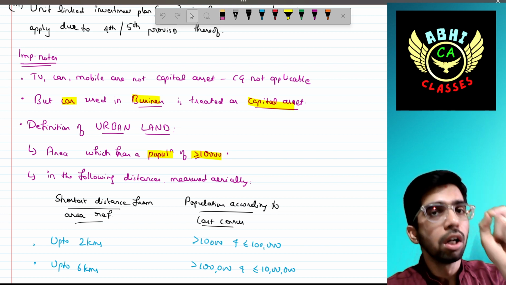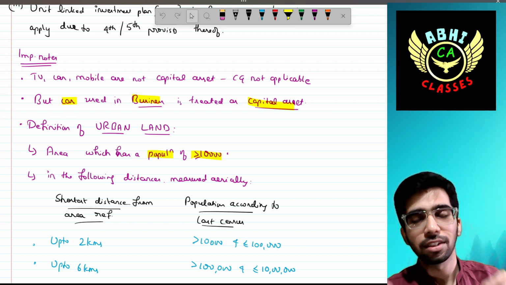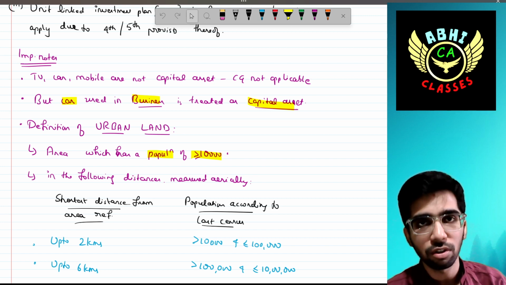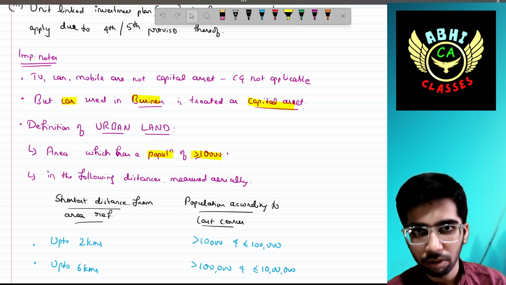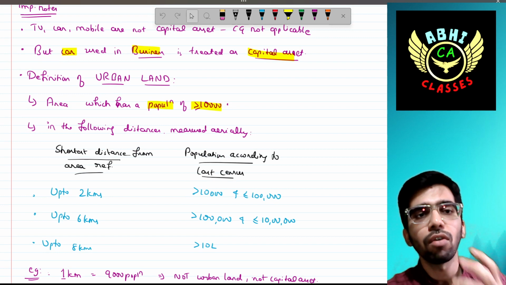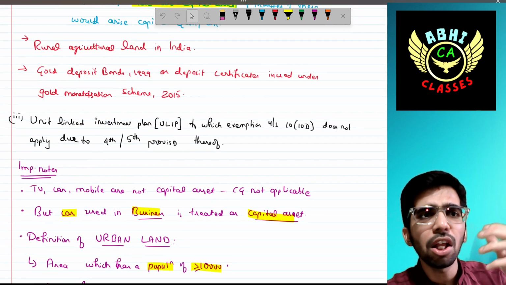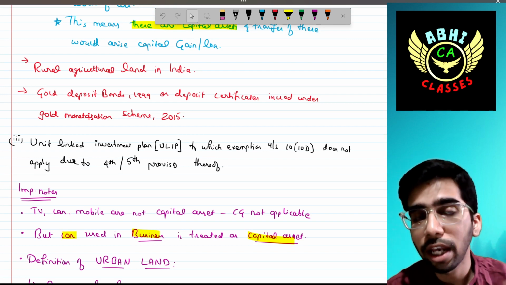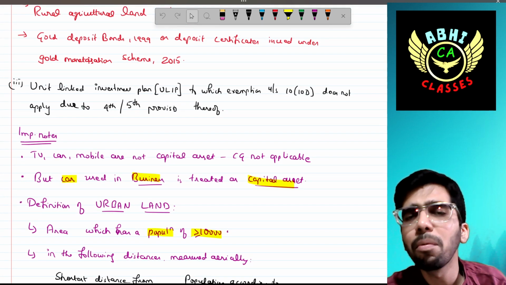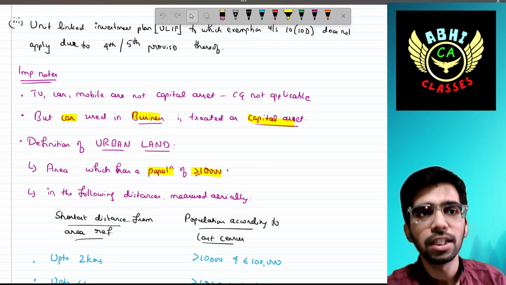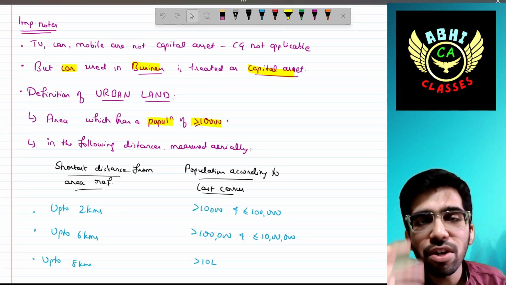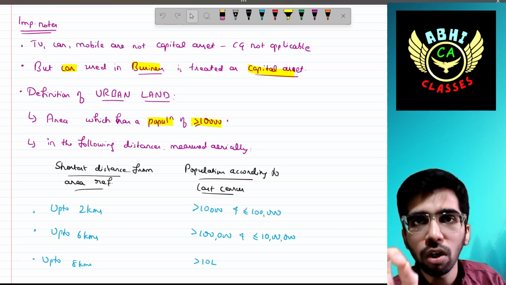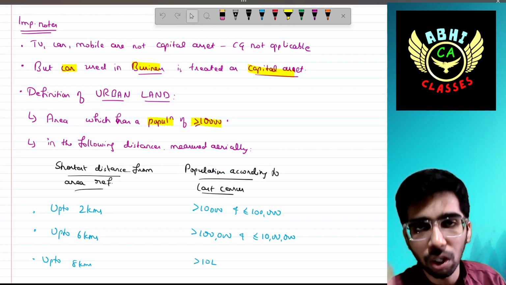If I use the car through my trading business, then only that capital gain arises on the car. Simple. Then the definition of urban land. We have seen rural agricultural land. If you sell rural agricultural land, capital gain would not arise. But what do you mean by urban agricultural land? We'll see the definition: the area which has a population of more than or equal to 10,000.